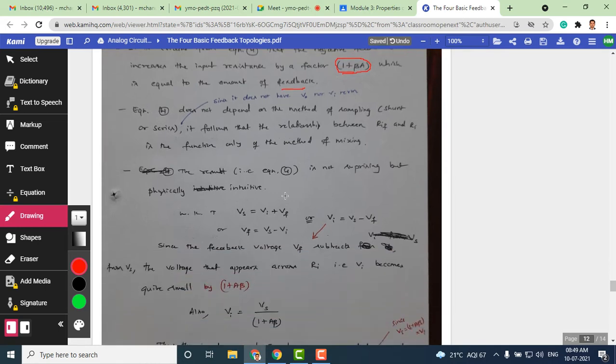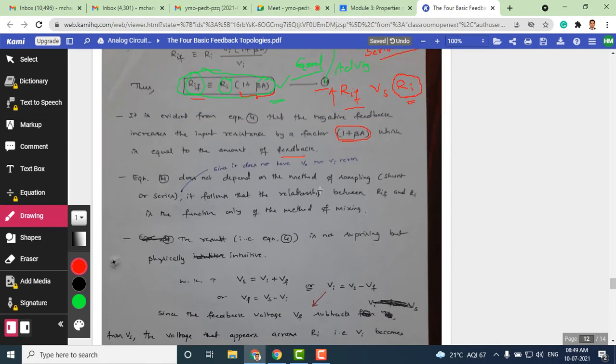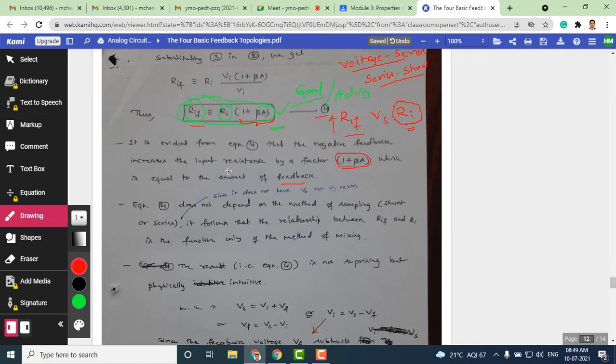Another thing: this equation also shows that the input resistance doesn't have a relationship with the sampling or mixing. Equation 4 reveals that the input impedance with feedback does not depend on the sampling, and it is not at all a function of mixing either.